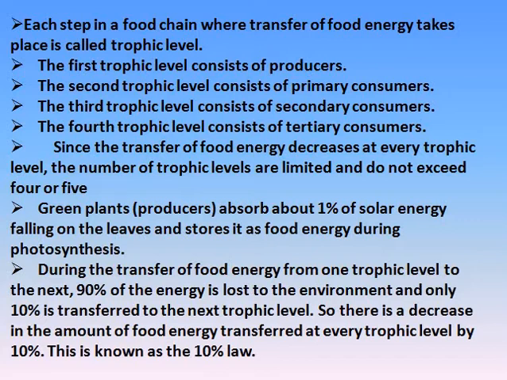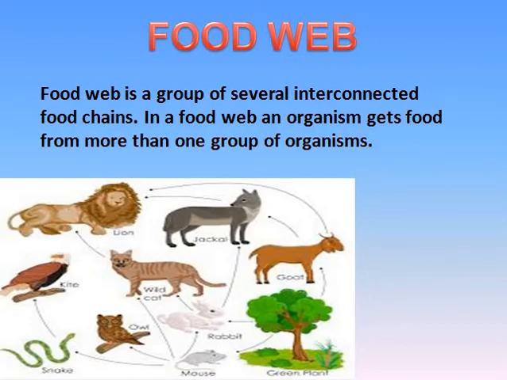Okay, now coming to the next topic, and that is our food web. It is not restricted that grass is to be eaten by a grasshopper. It can be a rabbit also, it can be a deer, or any herbivore. And further, each organism is related to other food chains or several other organisms.